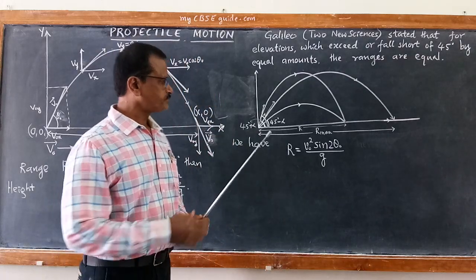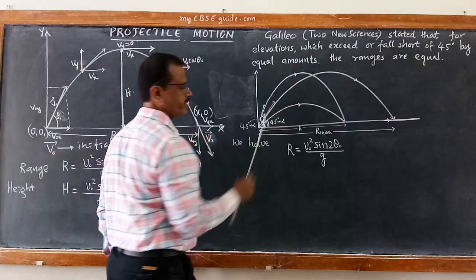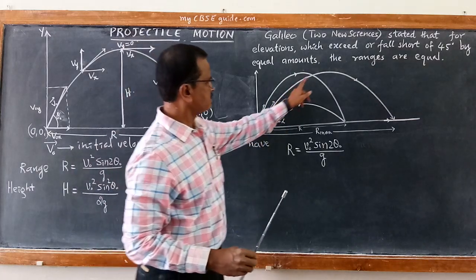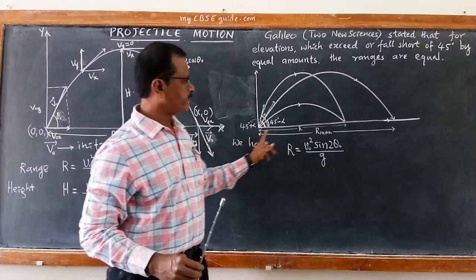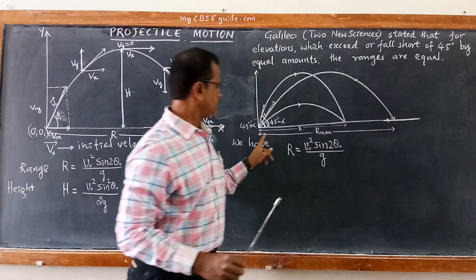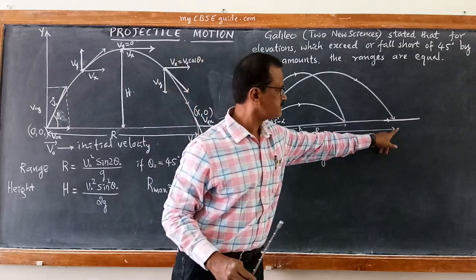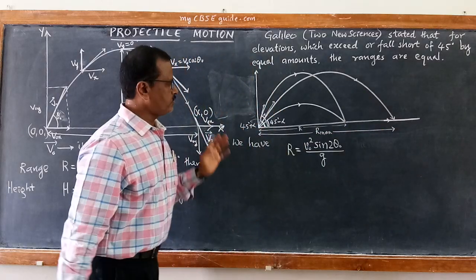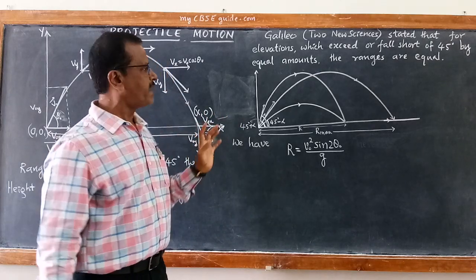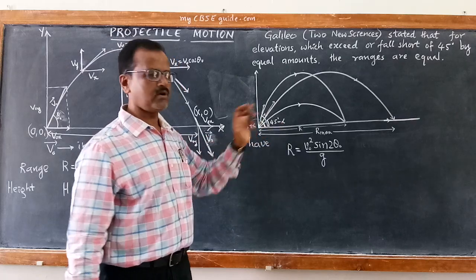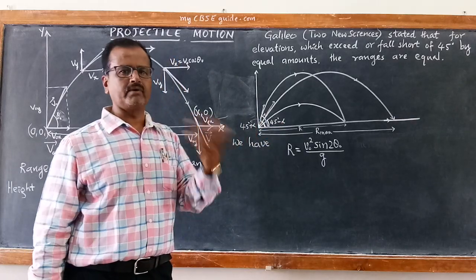Look at the diagram. If a projectile is thrown with 45 degree, so this is the projectile with angle of projection 45 degree, it will cover maximum displacement, and that is maximum horizontal range R max. Now if the angle of projection is falling short by, let us say, some angle alpha, let alpha be a small angle, it may be 15 degree, it may be 20 degree, whatever it is.